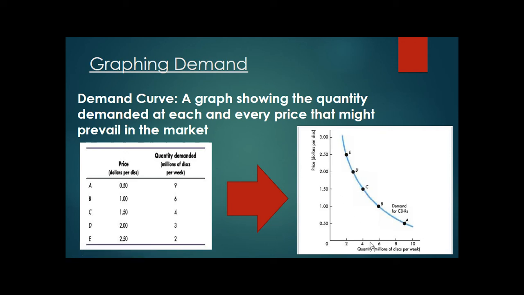Now, if the price decreases, the demand curve is going to look the same way, because on the y-axis we're always going to have our price going from high up here to low down here. When we get to supply, it's going to reverse, and this graph is going to look the other direction. Then we're going to be able to use the intersection of those two curves to figure some things out, and we'll talk about that later. But for now, the demand curve always slopes down. Okay, so demand starts with D, down starts with D, demand goes down like that.